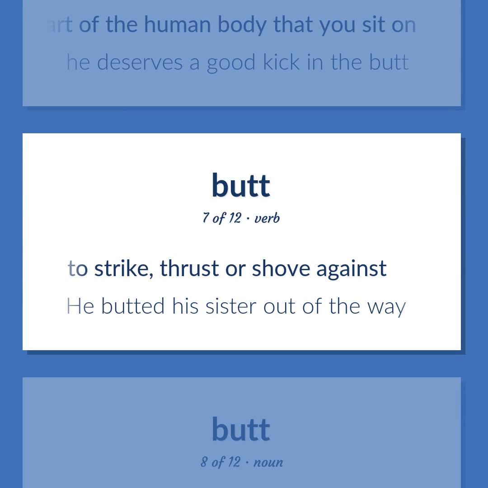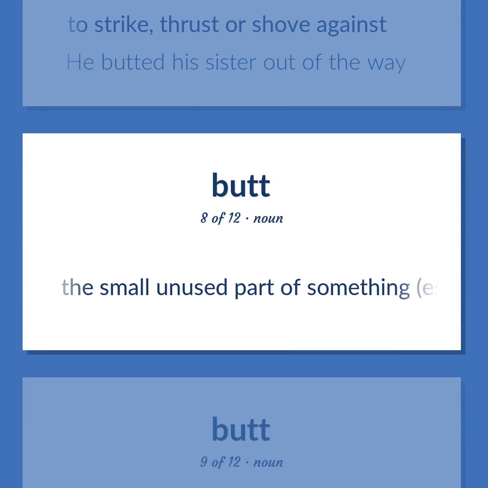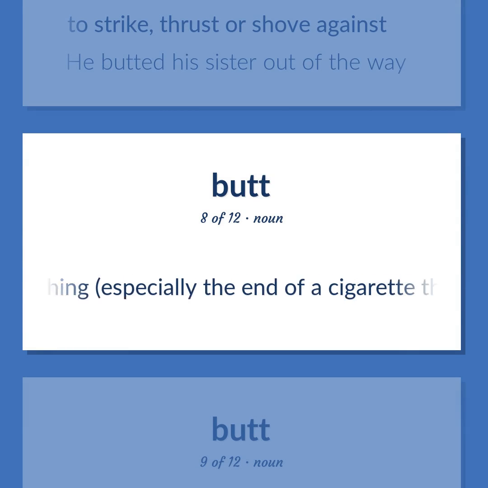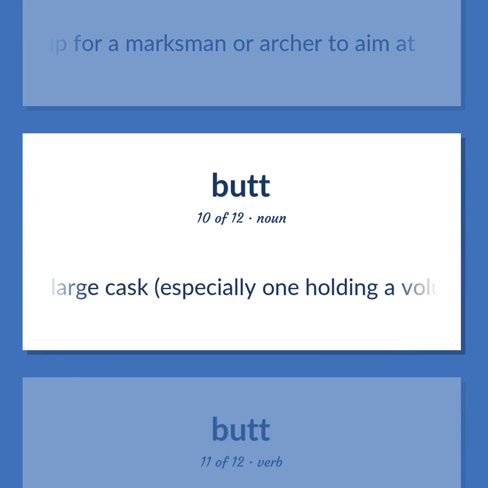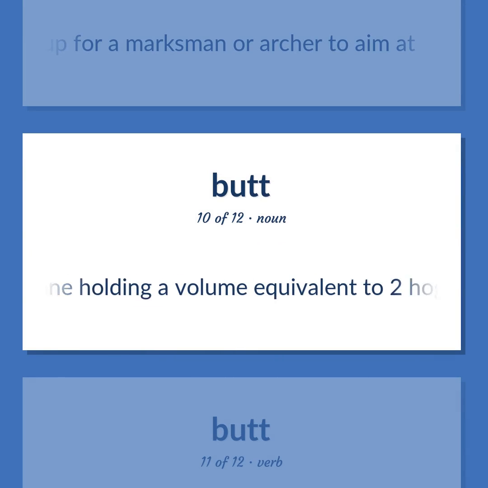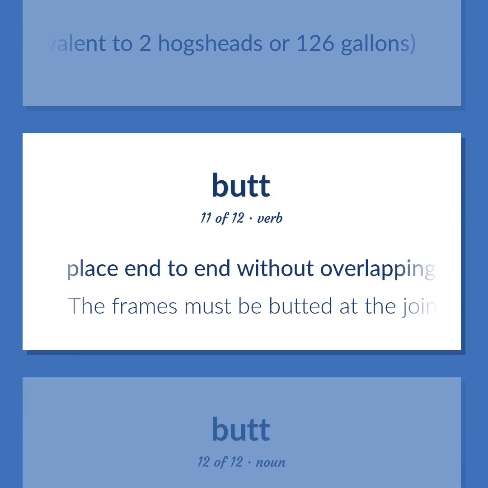To strike, thrust or shove against. He butted his sister out of the way. The small unused part of something, especially the end of a cigarette that is left after smoking. Sports equipment consisting of an object set up for a marksman or archer to aim at. A large cask, especially one holding a volume equivalent to 2 hogsheads or 126 gallons. Place end to end without overlapping. The frames must be butted at the joints.